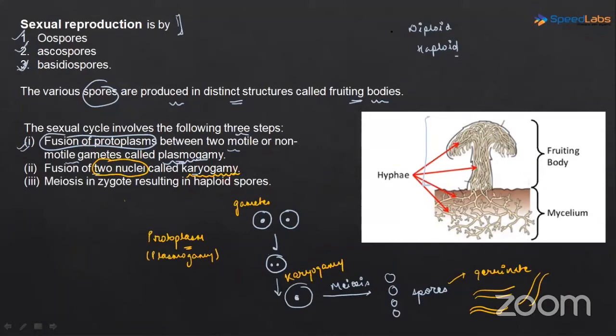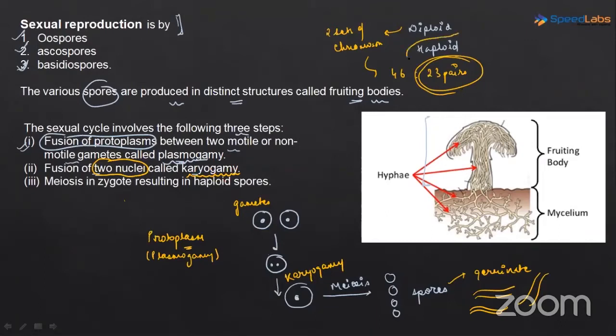Diploid means having two sets of chromosomes. Like in humans, we have 46 chromosomes, right? We have 23 pairs of chromosomes. So this is a set, one set present in every chromosome pair. So we have two sets of chromosomes, 23 pairs. So our cells are diploid.